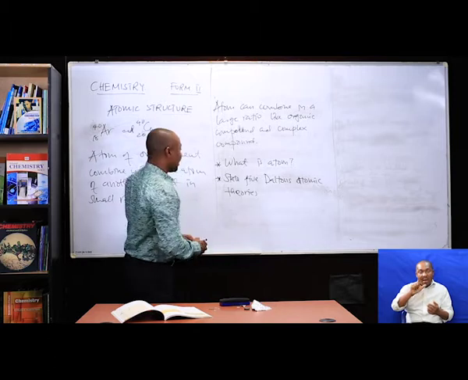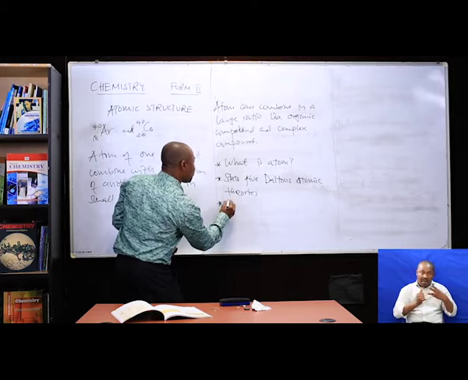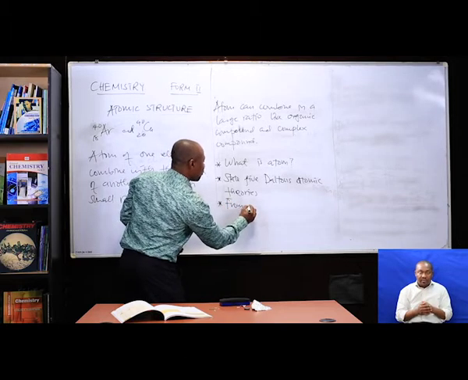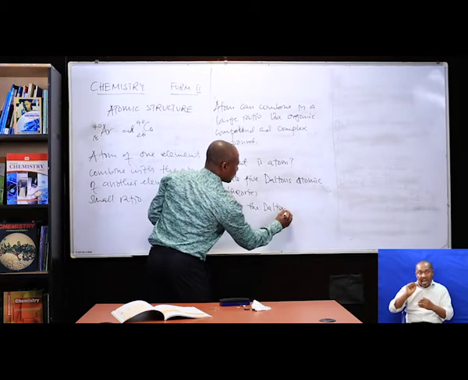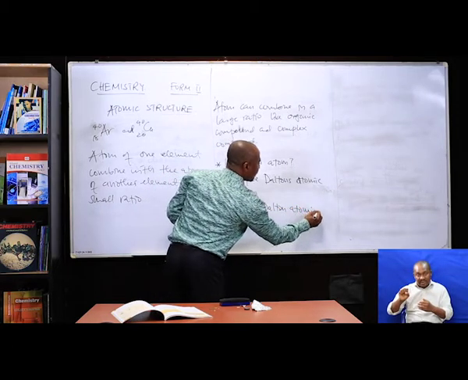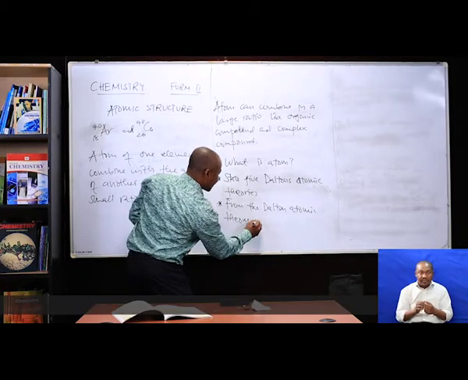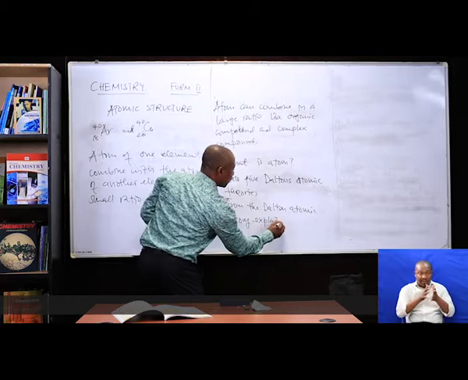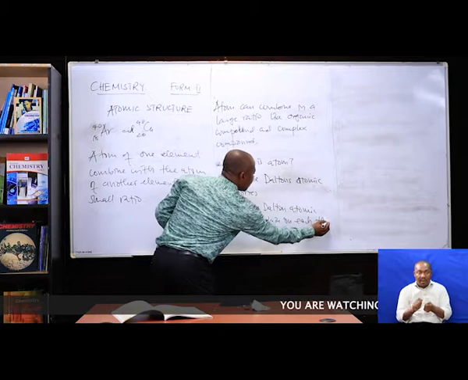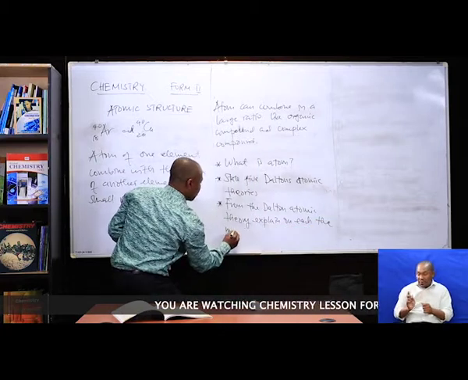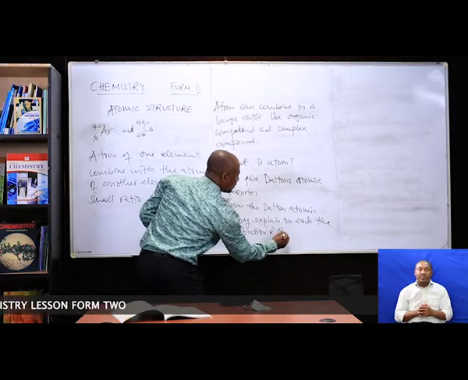And the final question is: from Dalton's atomic theory, explain on each the modification of the theory.